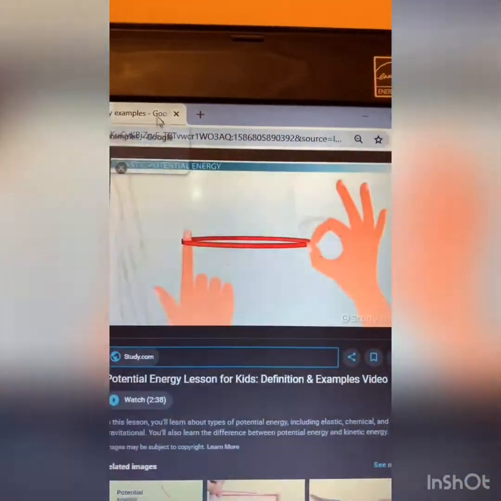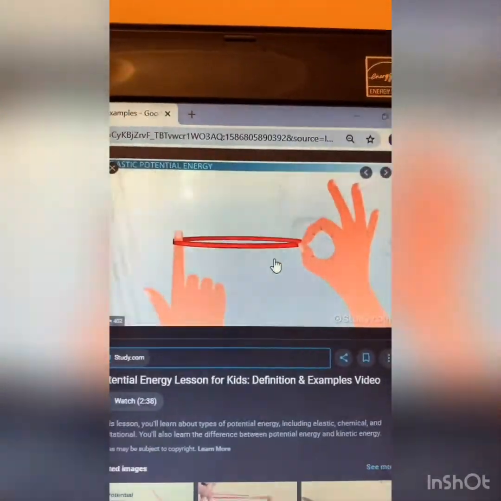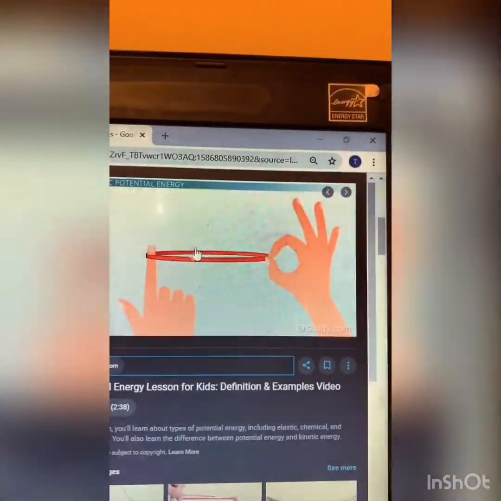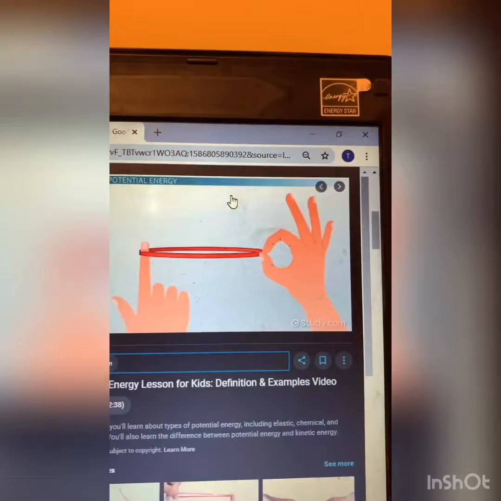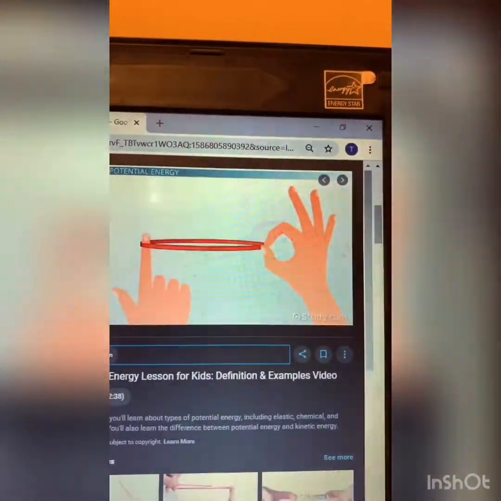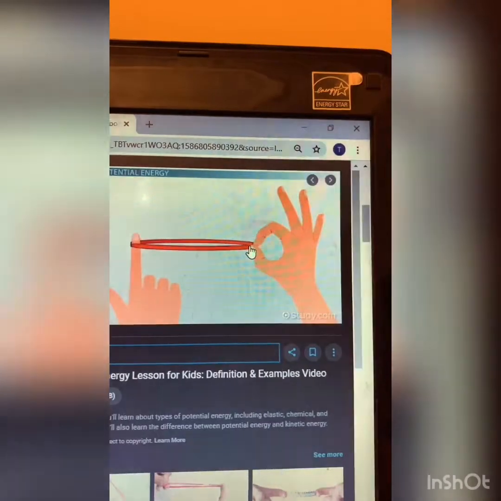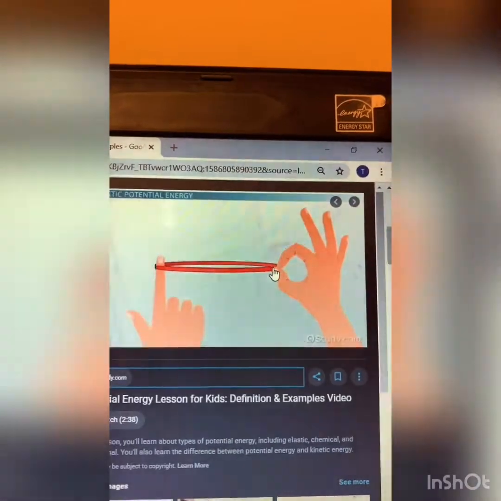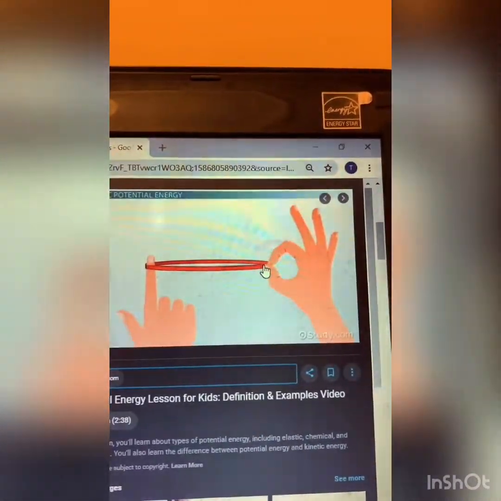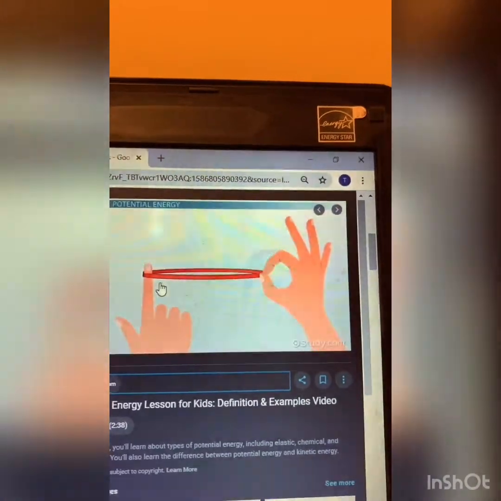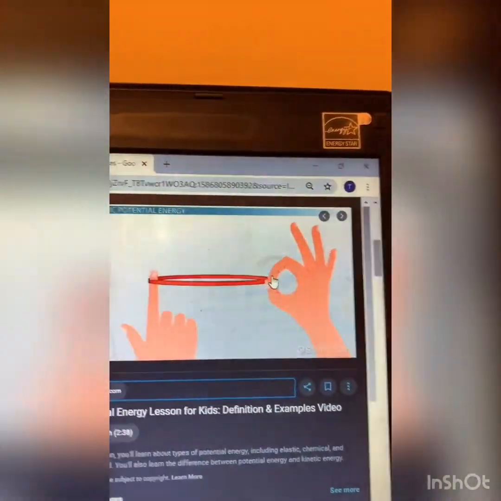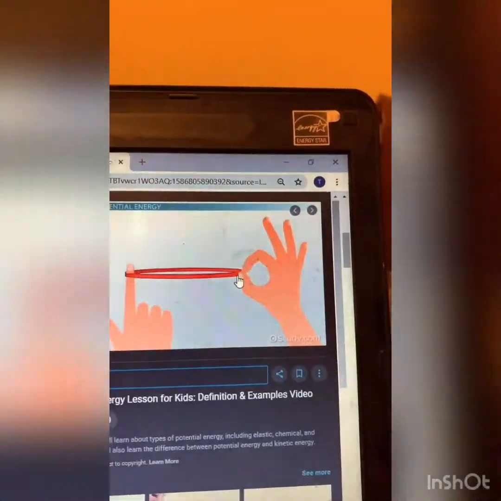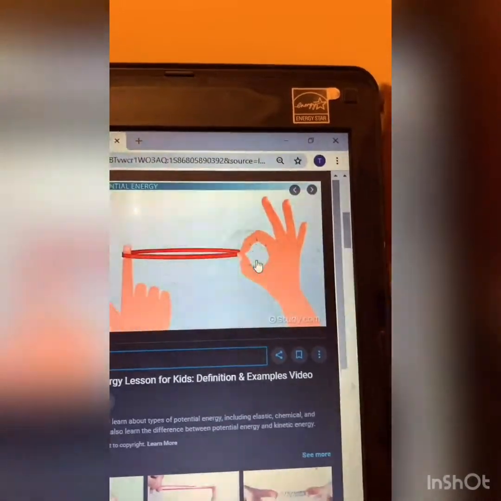Here, if I'm stretching a string and I'm stopping it on this place, there is an energy that is stored. It means if I leave it, this string will start moving, okay? So there is a stored energy. The string now is not moving, but if I release this potential energy, it will start moving. So whenever I'm storing energy in an object and after a while it will start moving, we have potential energy.